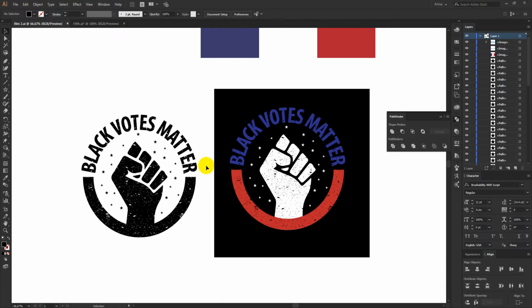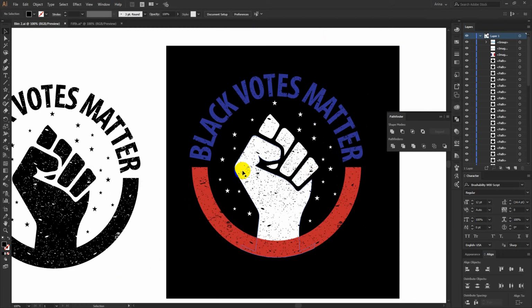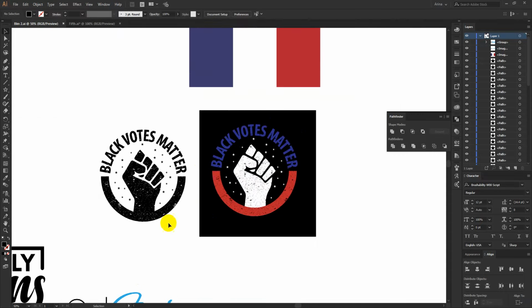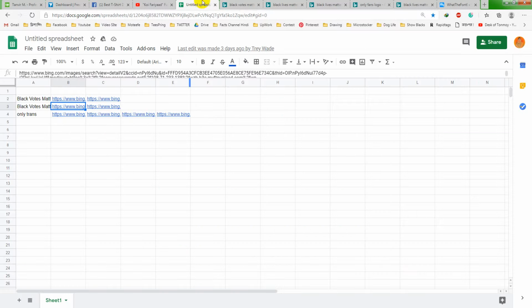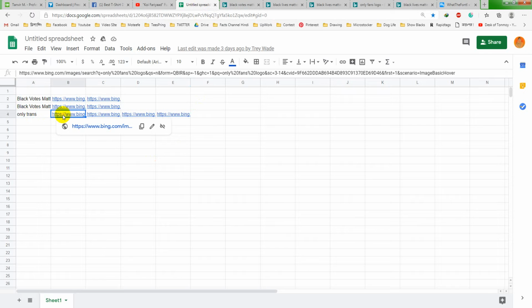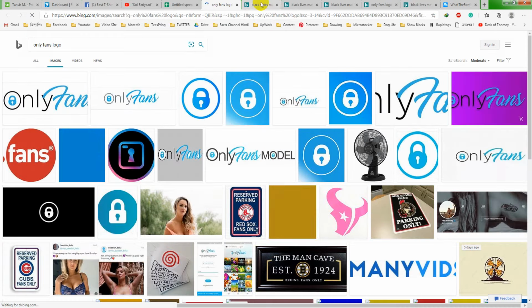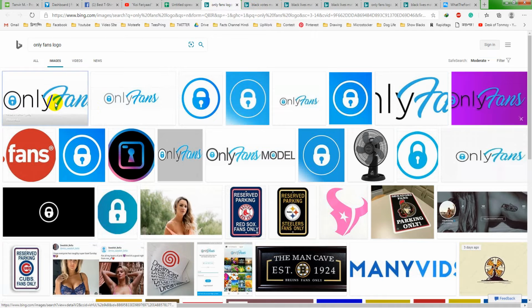So this was the design, and for US flag theme, of course I have to make these three colors, so I use them here. And this one is also approved. And here is another design he sent me, only trans. Now for this one I got a bit confused here.